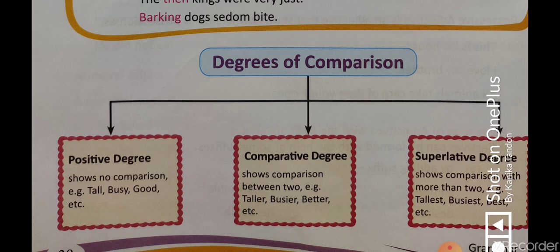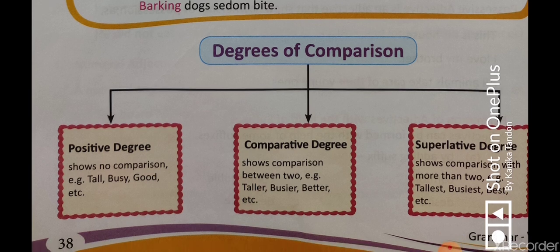Now when we are comparing between two people, we will have to use the comparative degree. Comparative degree is the second one. For example, if I am talking about Ria's hair and Sia's hair, I know that Ria's hair is shorter than Sia's. I can see Sia's hair is longer than Ria's. So I can say that Ria's hair is shorter than Sia's. Ria has the shorter hair, so short, shorter.